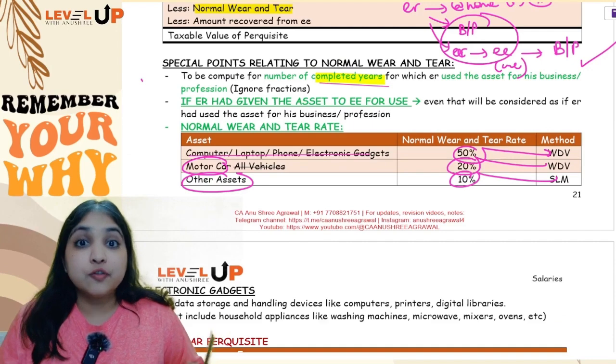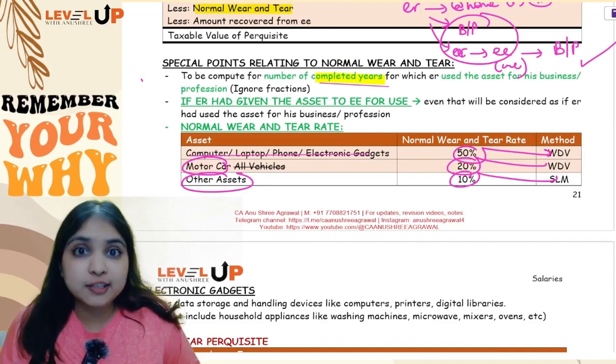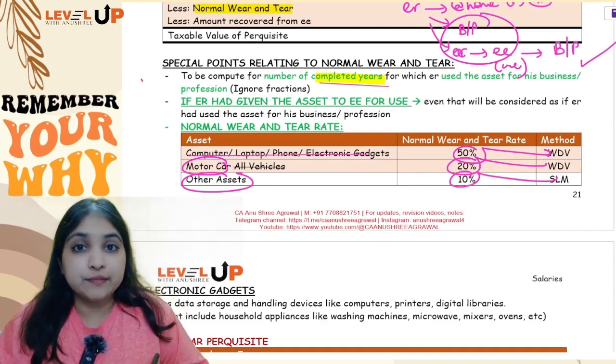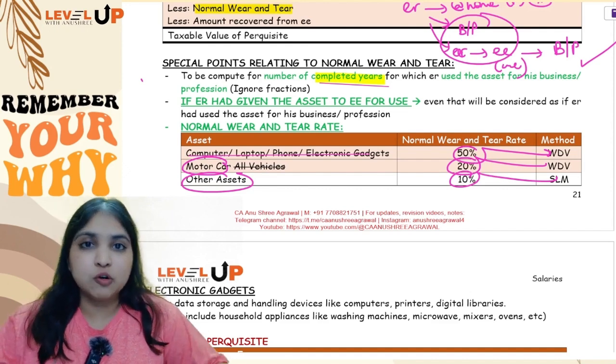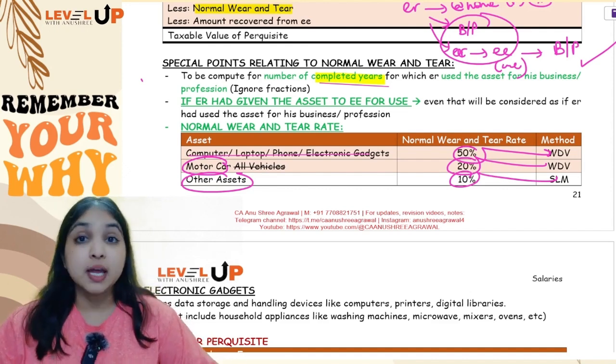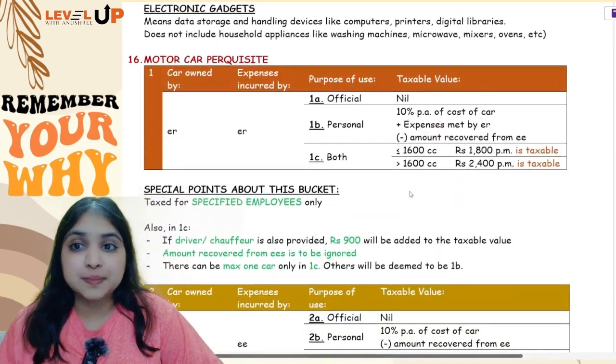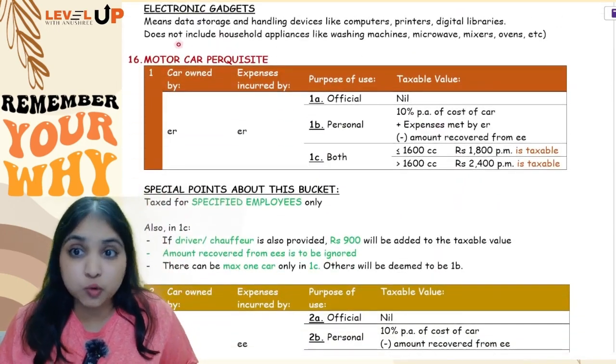Okay. So with this guys, we're done with two important discussions in our salaries head. We've learnt about use of movable asset. We've also learnt about transfer of movable asset. Now let me straight away take you to the next perquisite, a very important perquisite, the motor car perquisite.